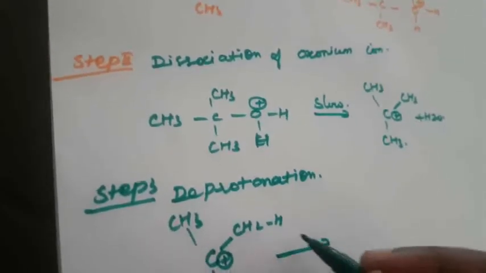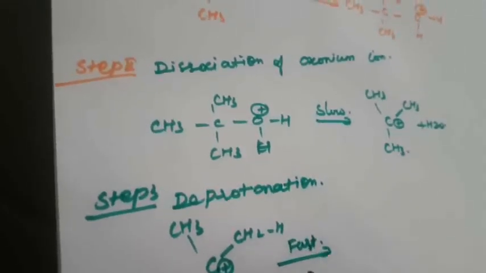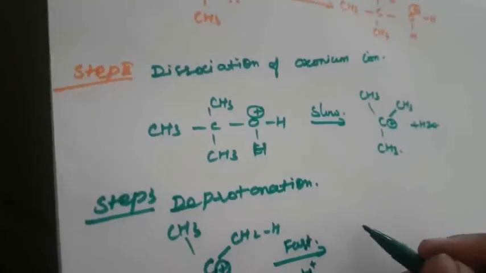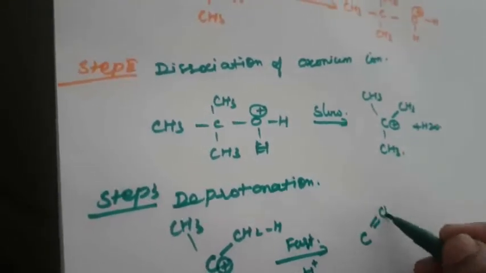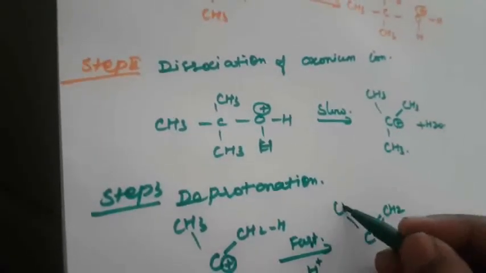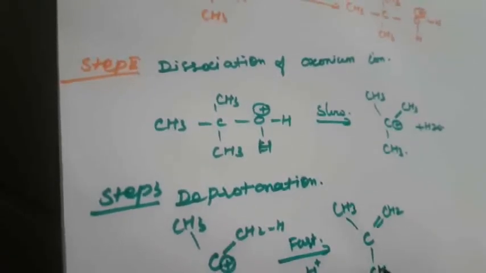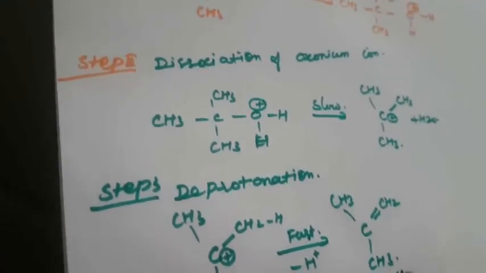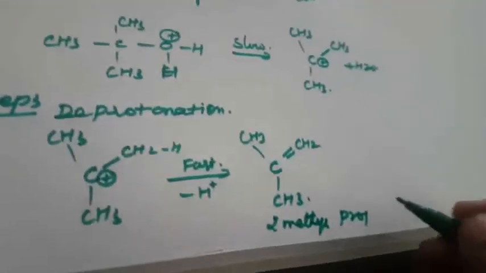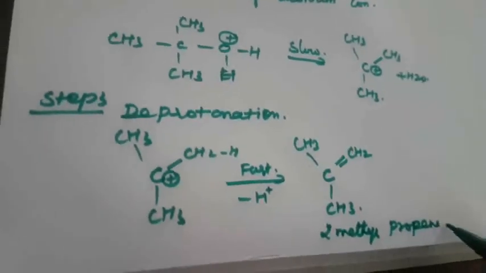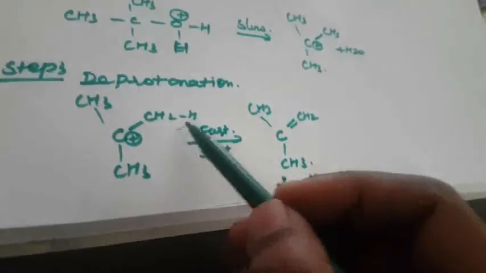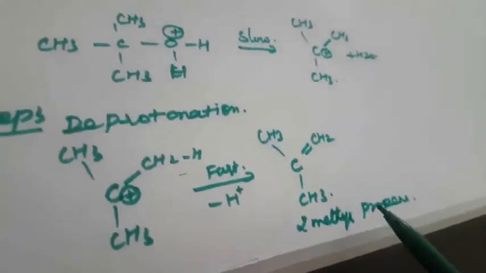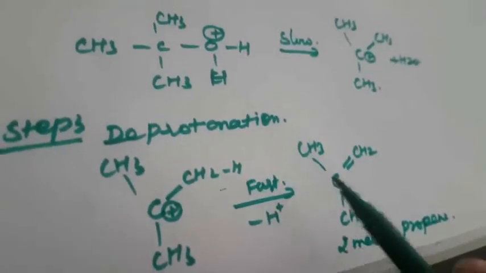In the fast reaction, H plus will be removed to form the alkene compound, CH2=C(CH3)CH3. So this is 2-methylpropene. This is deprotonation of this carbocation.